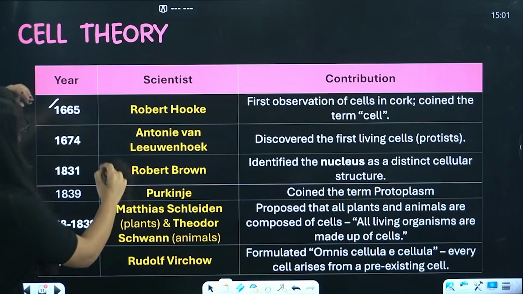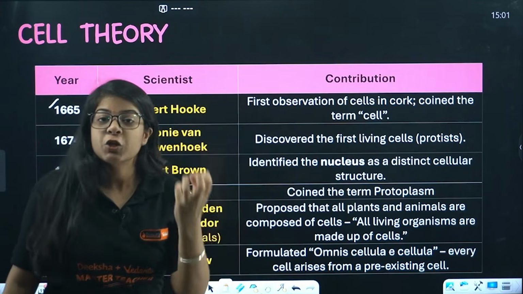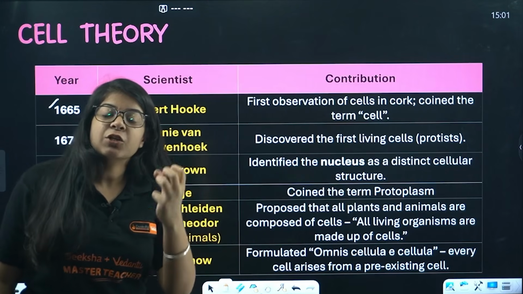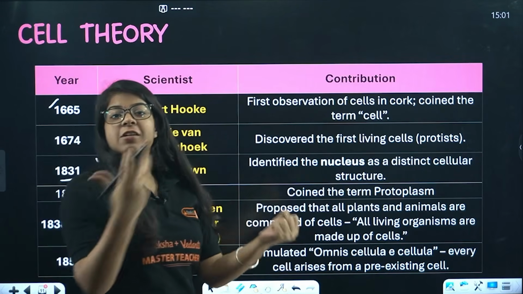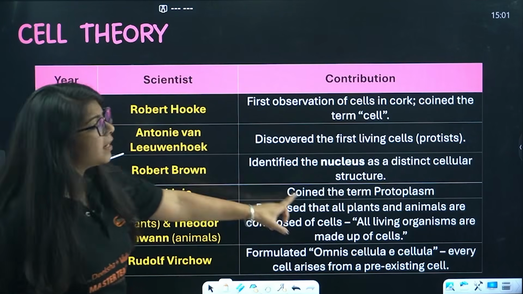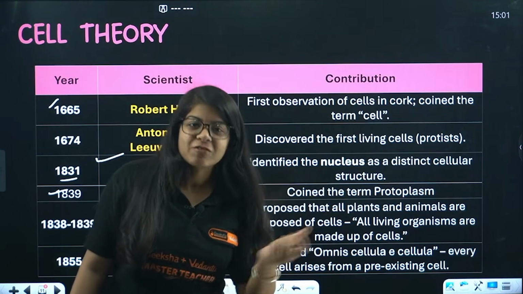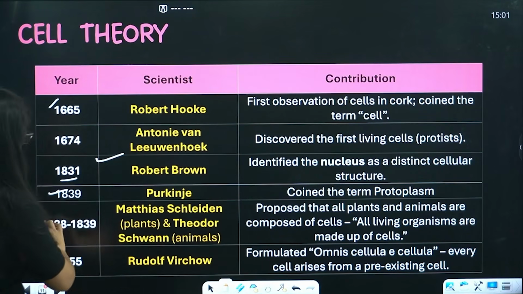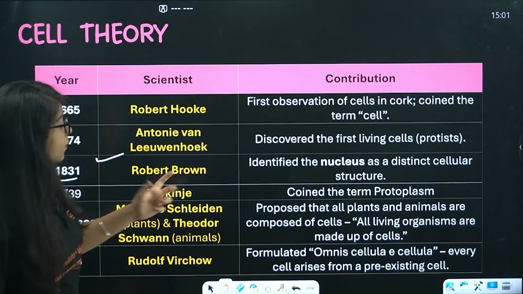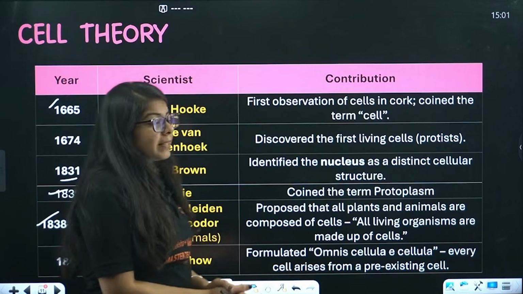Okay, then Robert Brown came in 1831. He identified the nucleus and he said that nucleus is a distinct part in the cell. Done. Then came Purkinje, and he coined the term protoplasm, the living part of the cell. Done. Then in 1838 or 1839, both Matthias Schleiden and Theodor Schwann came.